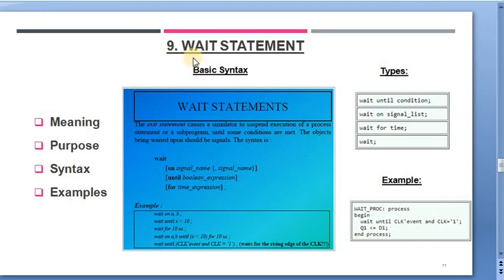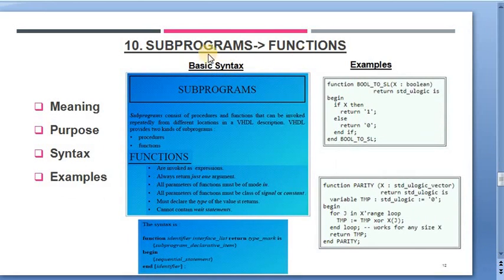I hope you have now understanding of this topic of wait statement. Let's move to the next slide for the study of subprogram functions. So the very basic question is, what is the meaning of subprogram functions? The definition says that the subprogram functions are that part of the program body where the identifier and parameter list are defined.